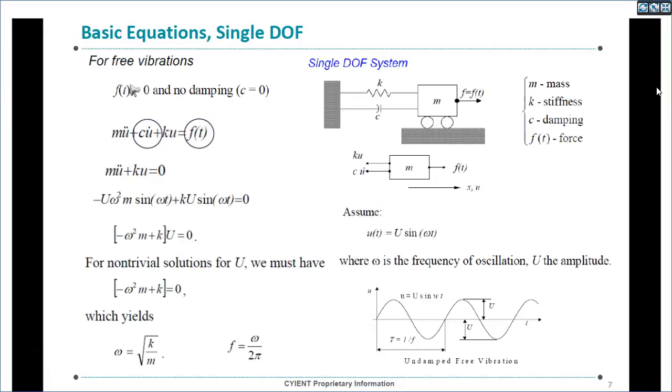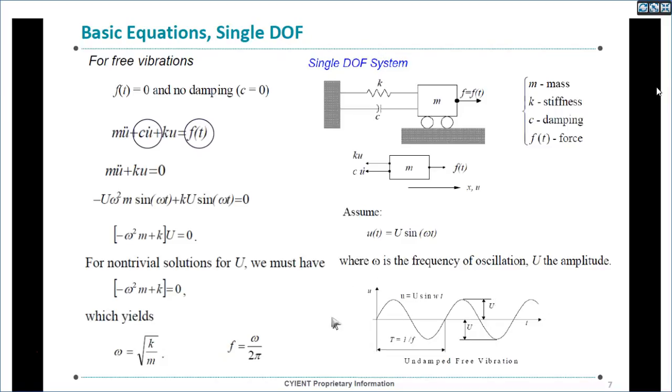For free vibrations, there will be no external force acting on it, and also no damping. So F(t) will be 0, force will be 0, and the damping parameter will be 0. Then m u double dot plus K u equals 0. Let us assume this body will have a motion in terms of U into sin omega t.